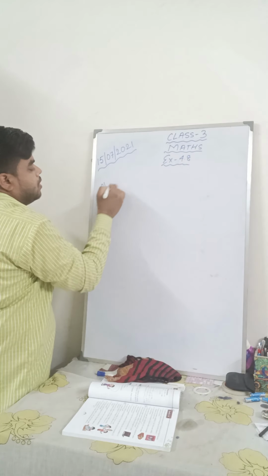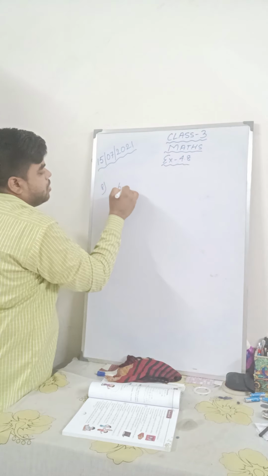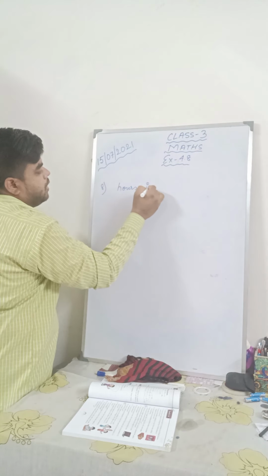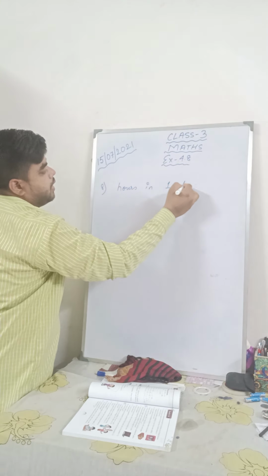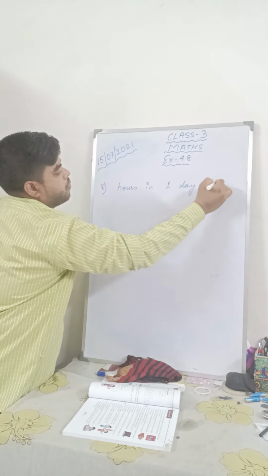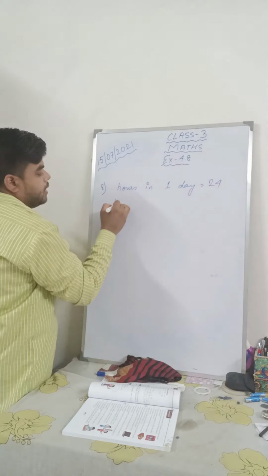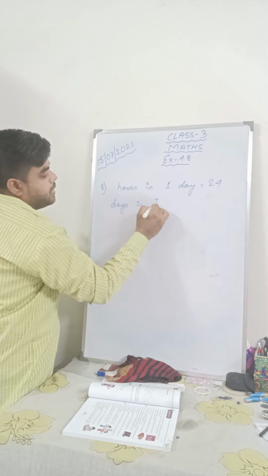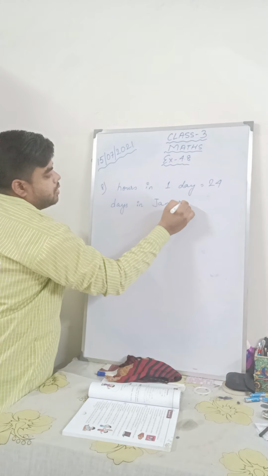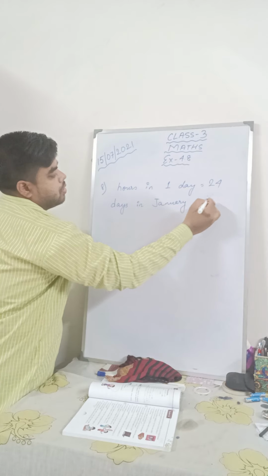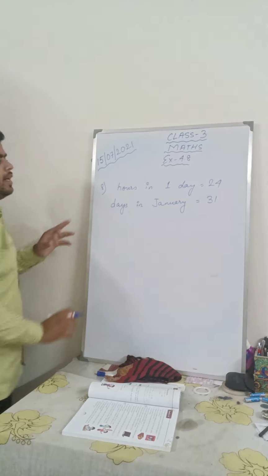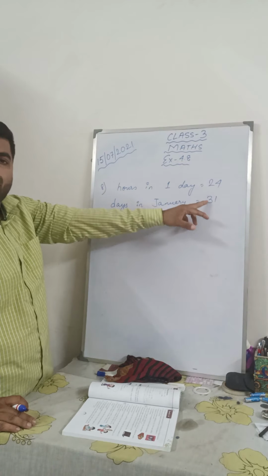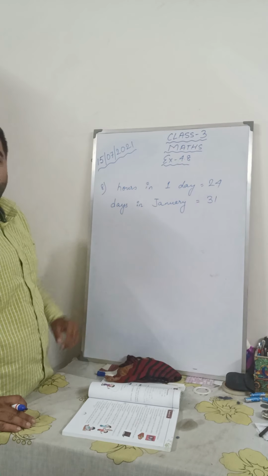So hours in one day. How many hours in one day? 24. Then days in January is equal to 31. You can write here number of hours in one day 24, number of days in January 31.